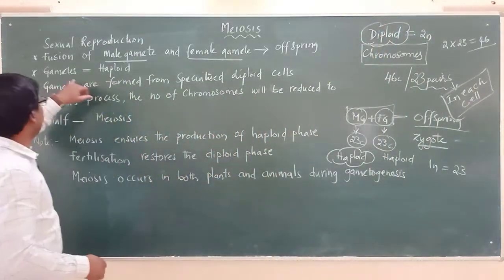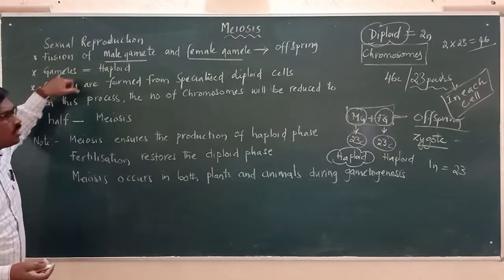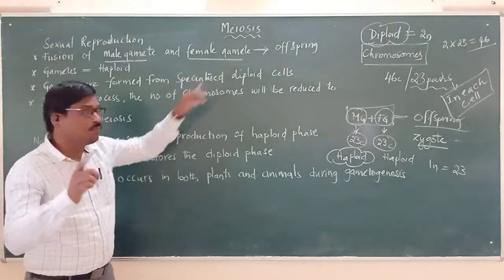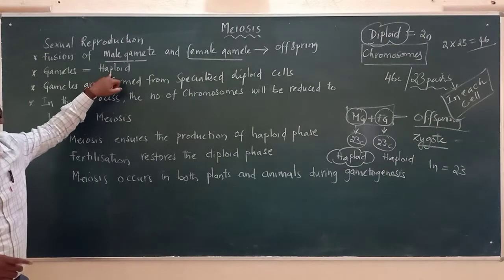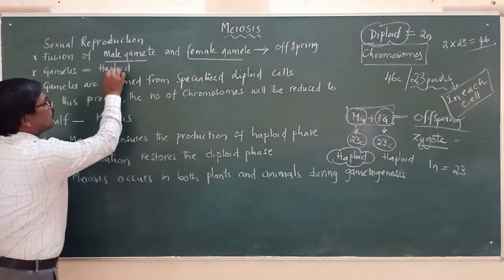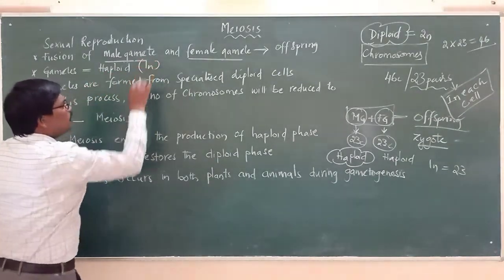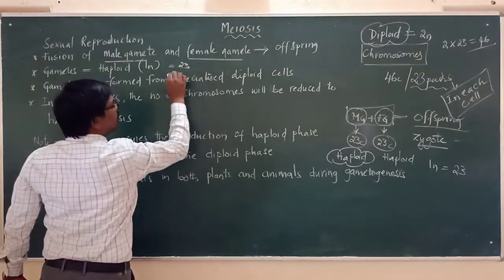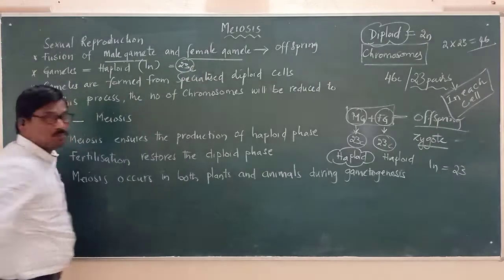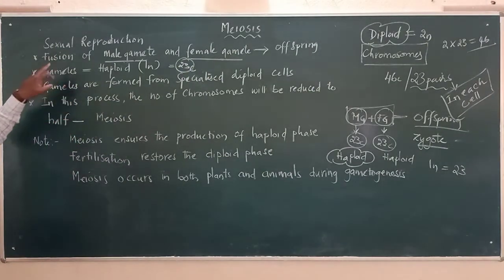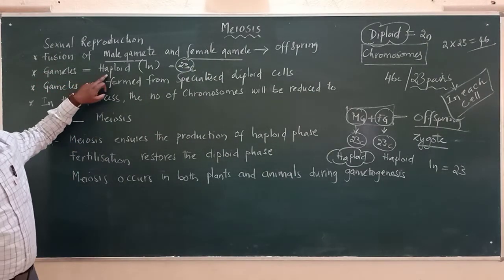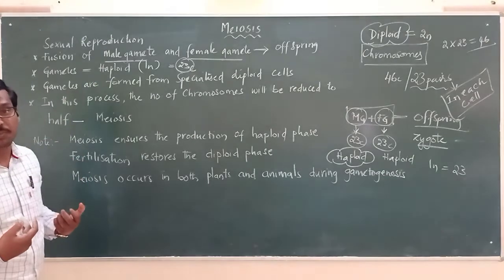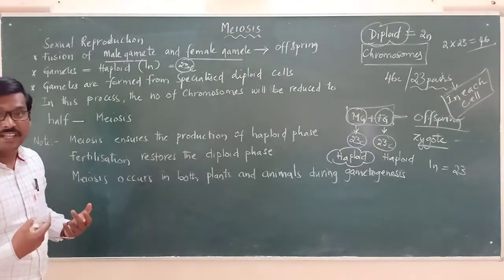So that's why we are saying gametes. What are those? Male gametes and female gametes are always what? They are haploid. Haploid means only one end we are saying. One end means it is carrying only 23 chromosomes. So always remember gametes are haploid. But all the other body cells are what? They are diploid.